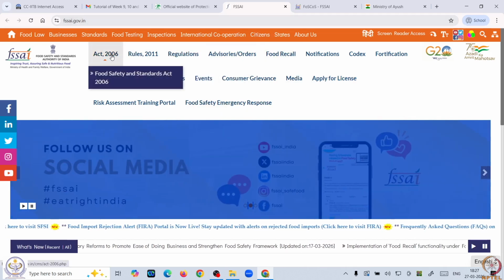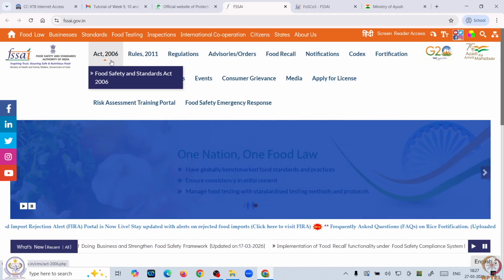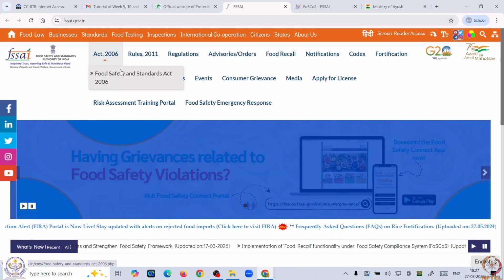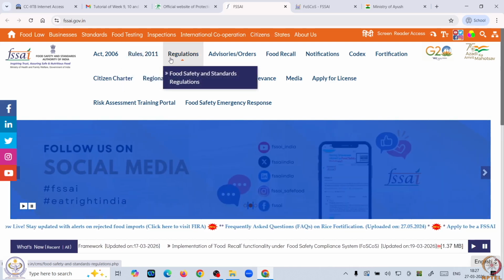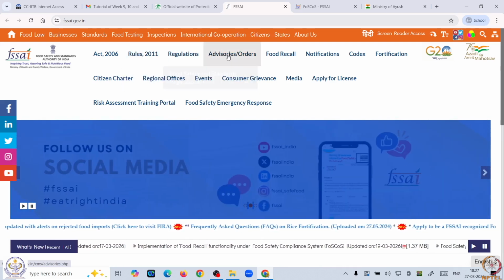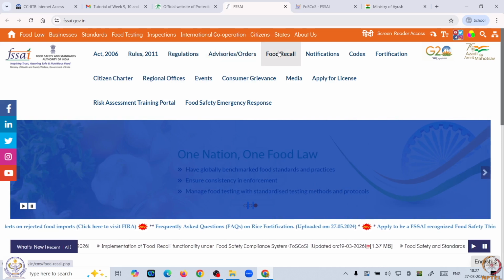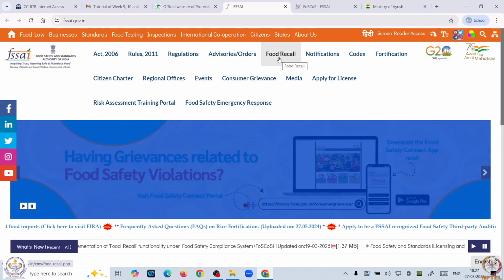This page will have all the information about the FSSAI. For example, what the act is, the different rules after 2011, regulations, advisory board information, and food recalls, any particular food recalls.